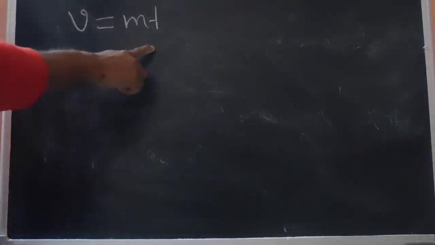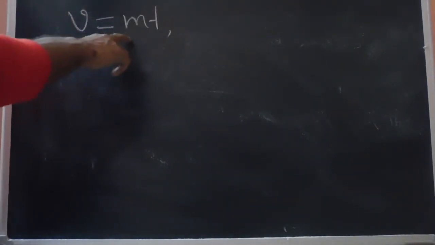Considering the first segment, when the velocity is basically a straight line, the straight line equation is given as y equals mx. So v equals m times t. This should be the equation since it passes through the origin.